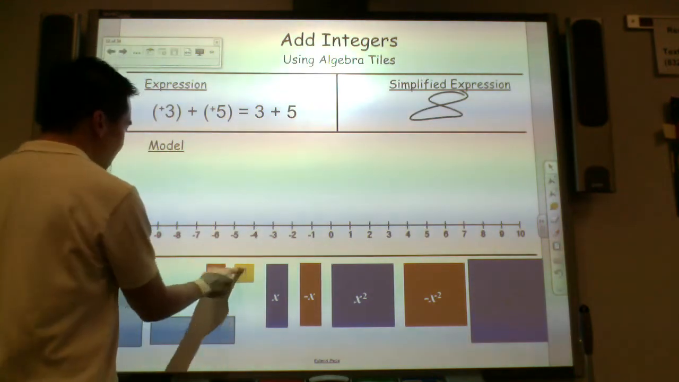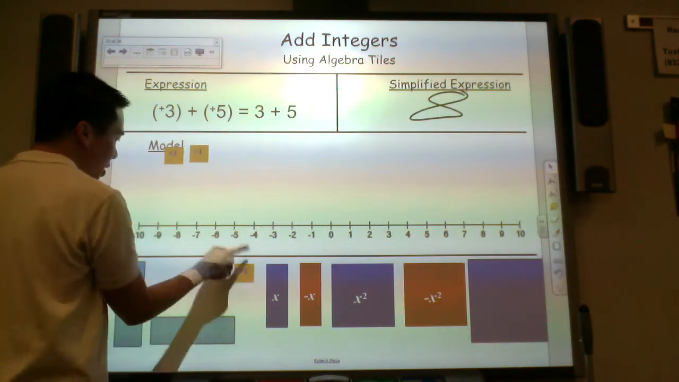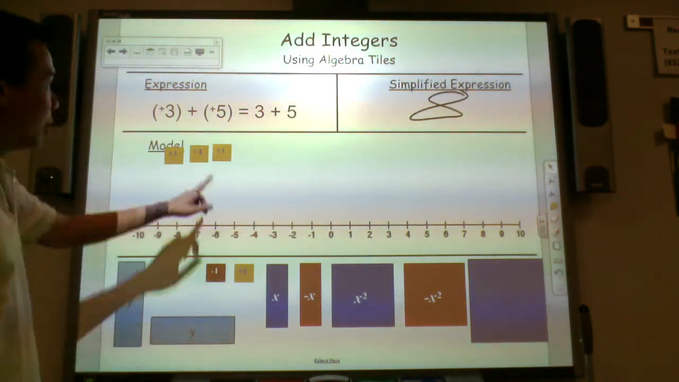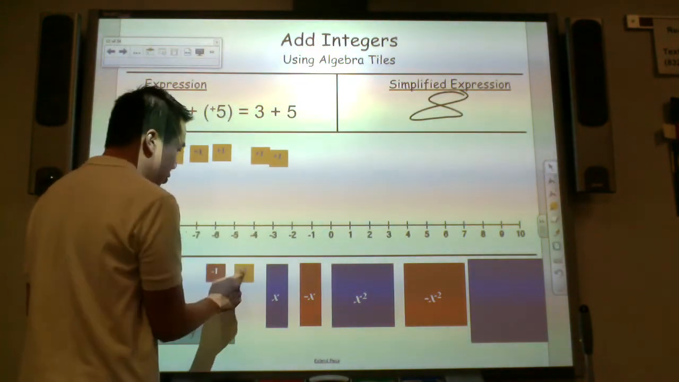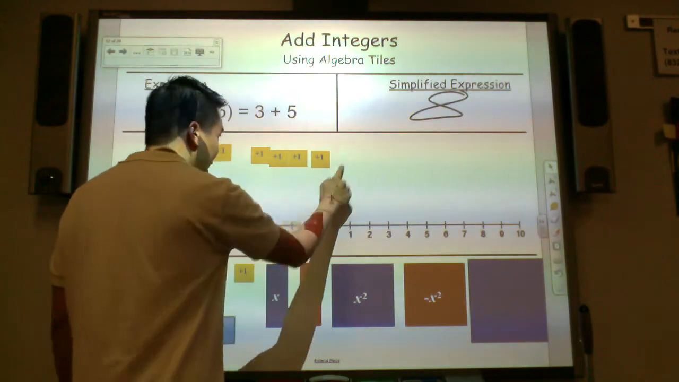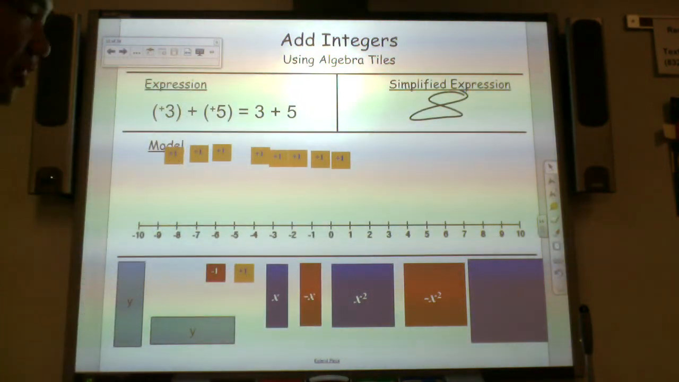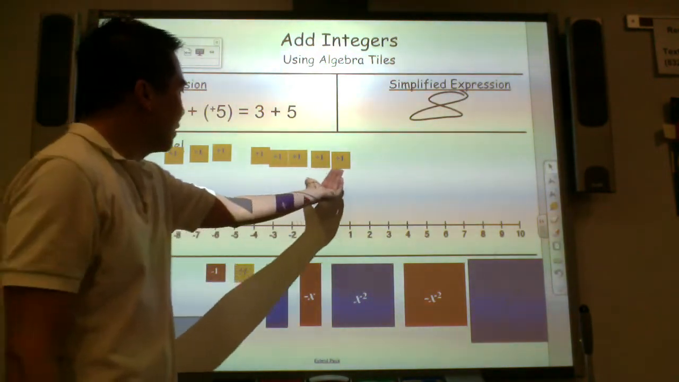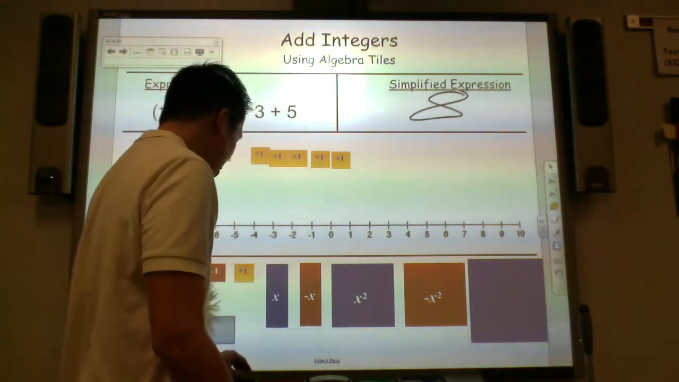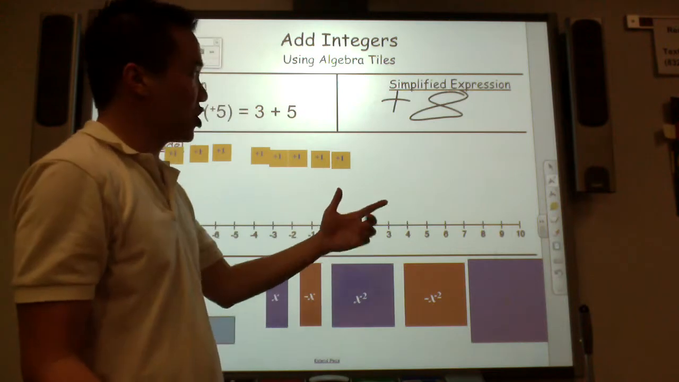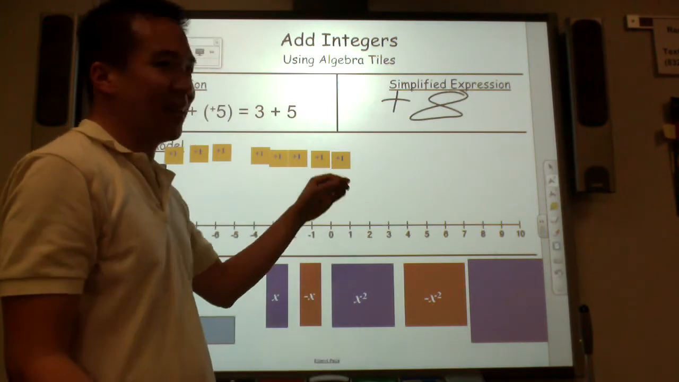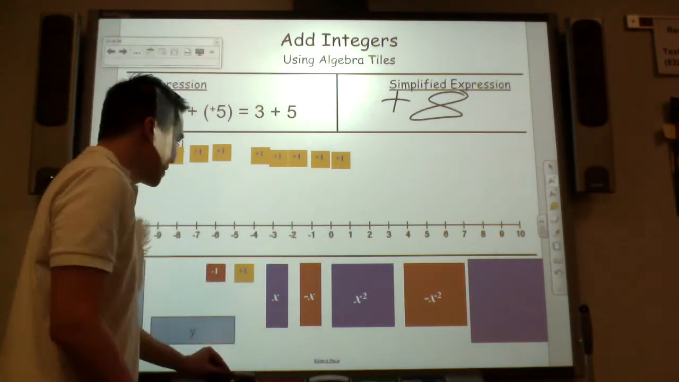You have 3 positive. So I'll show 3 positive. 1, 2, 3. I'm going to put it together with 5 more positive. 1, 2, 3, 4, 5. What do you say I have here? I have 8 positive. So the answer must be positive 8. Is it okay to write just 8? Of course. Positive 8 is the same as just 8.